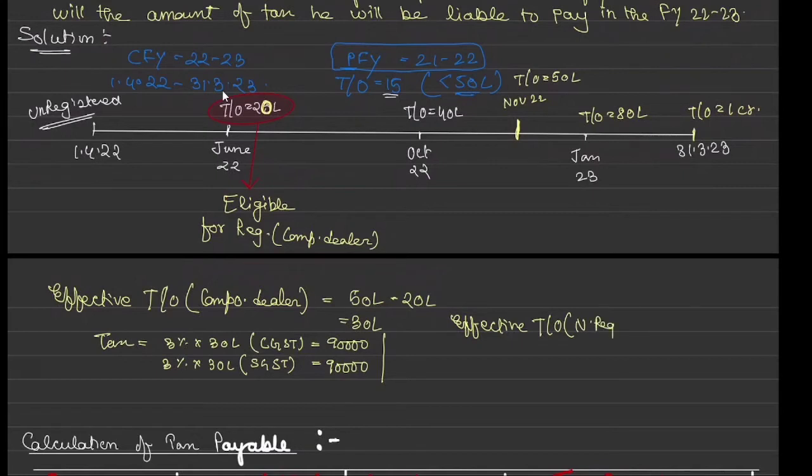We don't know the rate, but let's assume that it is 5%. 5% into 1.5 crore, which is CGST, and it is 5% into 1.5 crore, which is SGST.